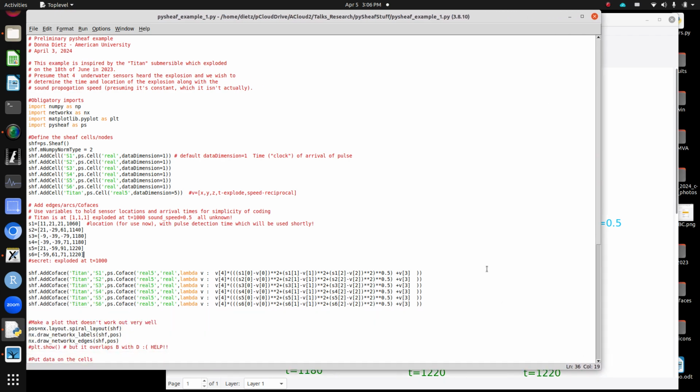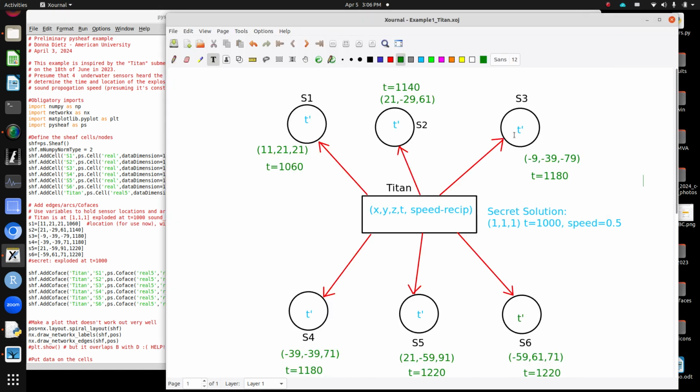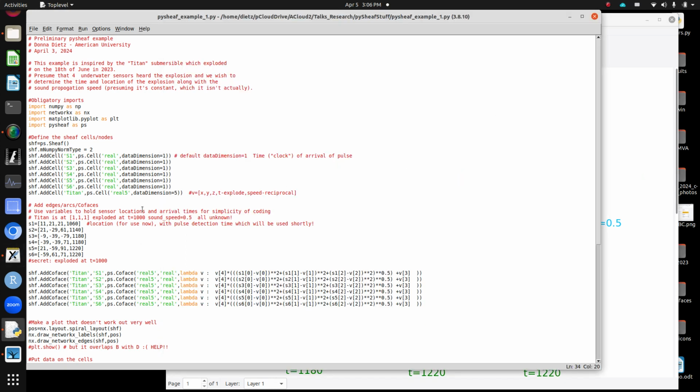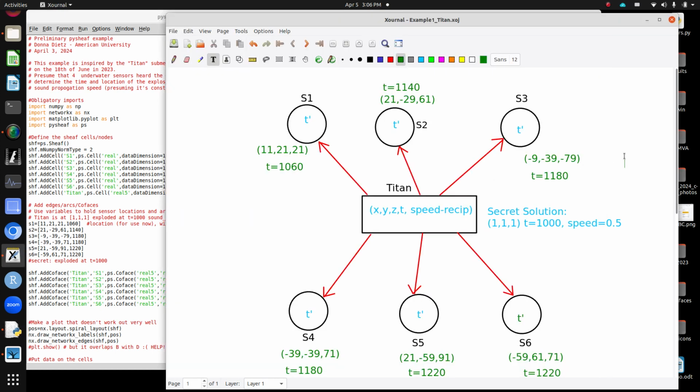It has the same components as our last code. We start with our imports and we start to build our sheaf. So we label our 6 cells as S1, 2, 3, 4, 5, 6, and each one has dimension 1. Those are the estimated time of arrival of the pulse. And the Titan has 5 dimensions because it has a location, explosion time, and I could have put the speed in the model somewhere else.